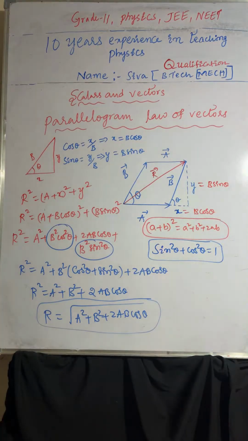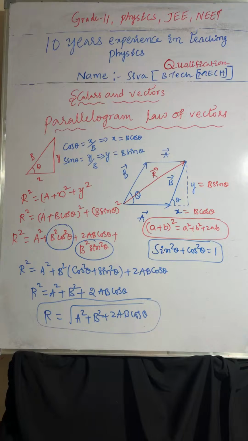So one check. Parallelogram of vectors: two vectors are taken along the two sides of the parallelogram. The resultant will be the diagonal of these two vectors. If you extend the x-axis and y-axis, then from the right angle triangle we can take x equal to b cos theta, y equal to b sin theta.